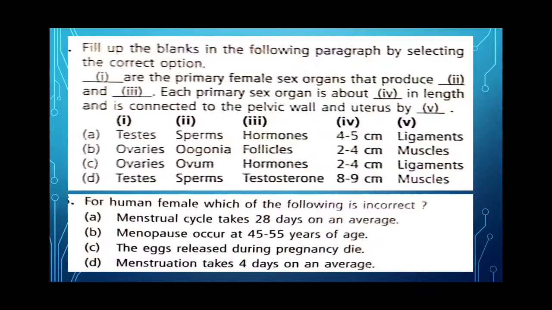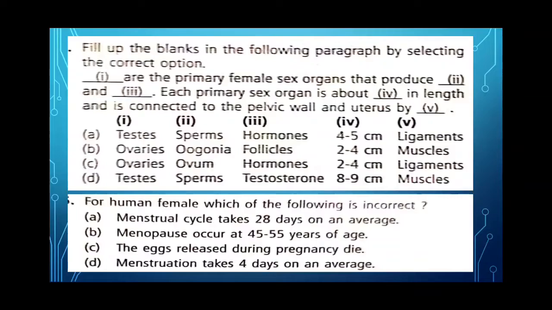Let's proceed. Each primary sex organ is about, so here you have to write down the length, about 2 to 4 centimeter, and is connected to the pelvic wall and uterus by dash. We have studied broad ligament, then suspensory ligament. So here the answer will be ligaments.